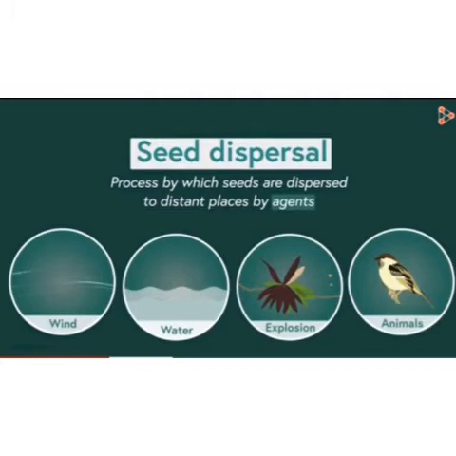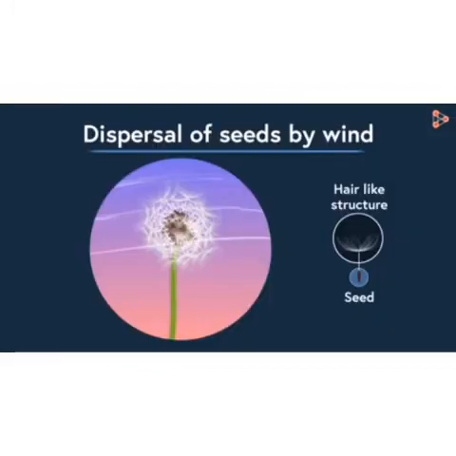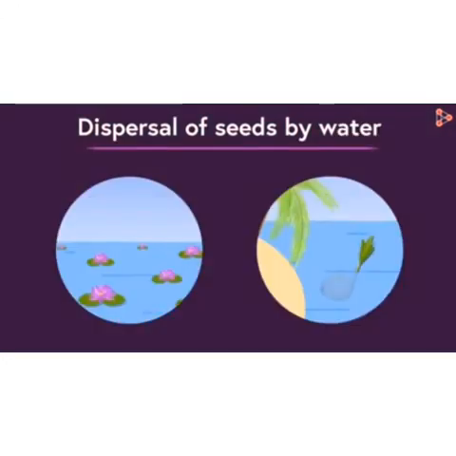Let's see the first one, that is dispersal of seed by wind. Now some seeds have hair-like structures which are very light in weight and they can be easily carried by wind to distant places. Wind can easily carry the seed from one place to other places. So in this way seed dispersal takes place.